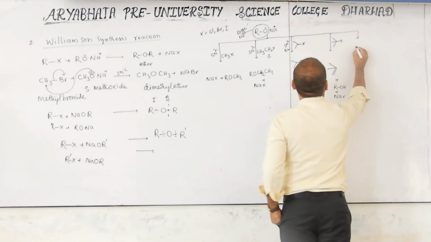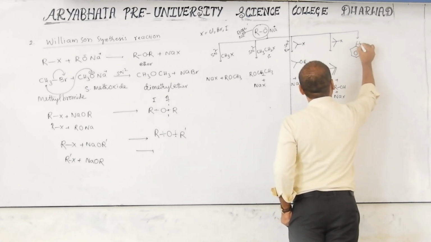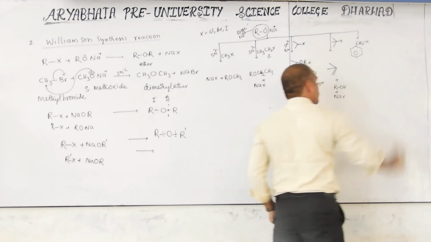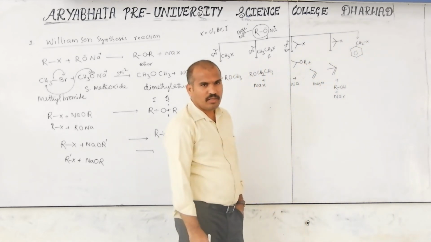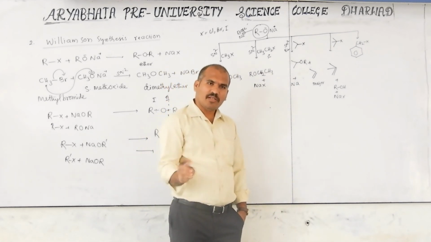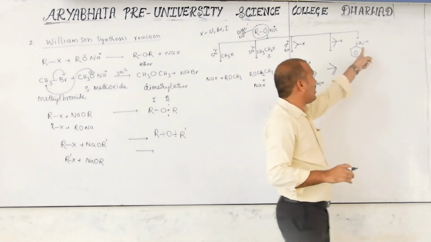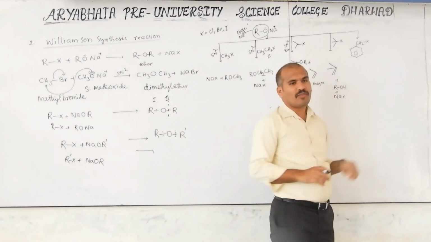Now we can go for which one? Benzyl alkyl halide. This is, you know, CH2X. Benzyl may go for elimination also, substitution also. But is elimination possible here? No. There is no double bond formation here.